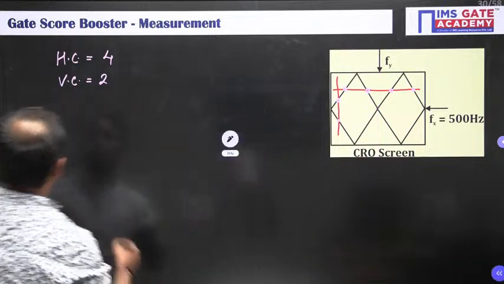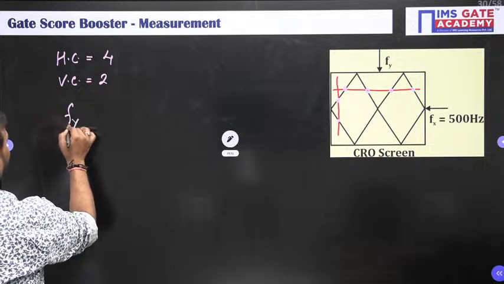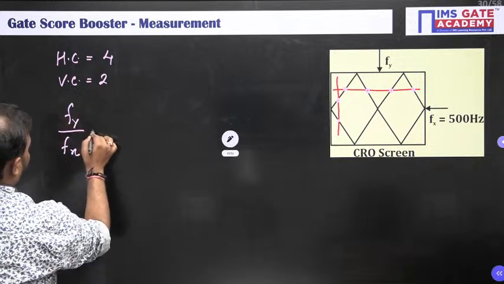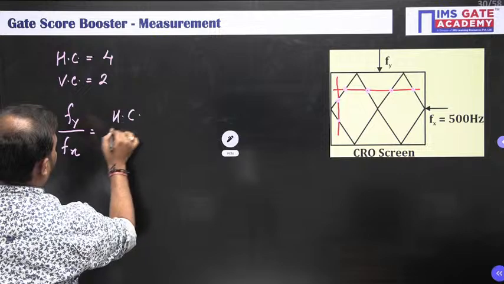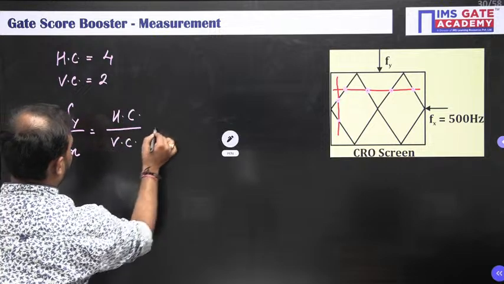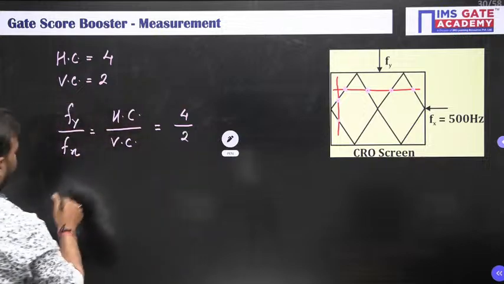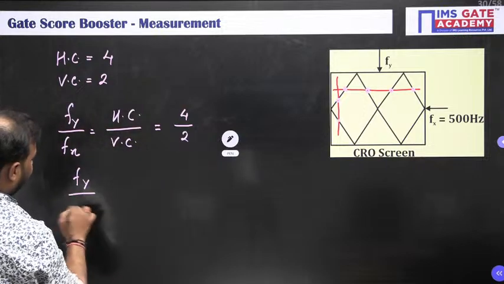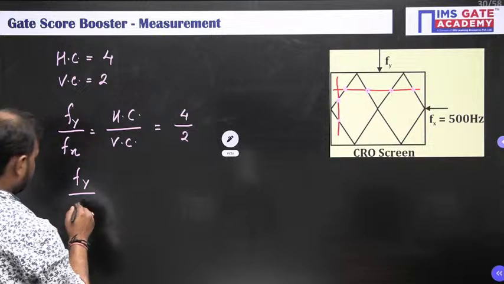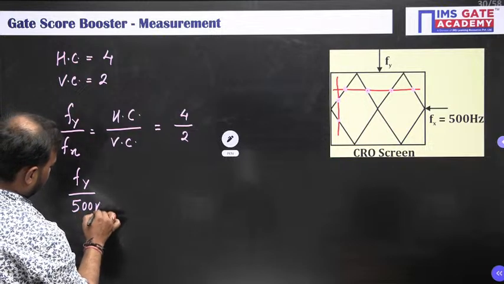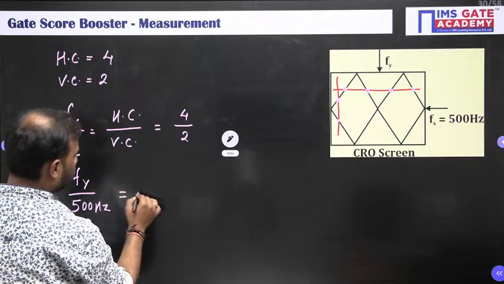Okay. Now we know the formula: Fy by Fx is equal to horizontal cuts divided by vertical cuts. So horizontal cuts is 4 divided by 2. Fy is unknown, but Fx is 500 hertz, right? So this is equal to 4 by 2, which means 2.